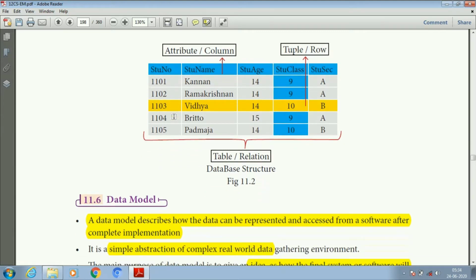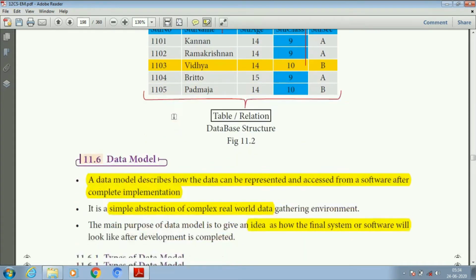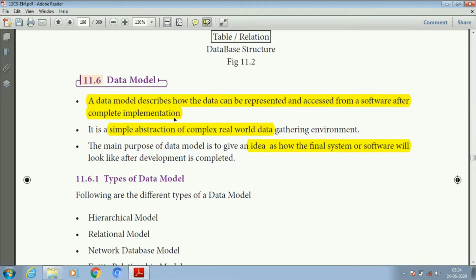And next one is the database data model. Here data model means it describes the data, how the data can be represented and accessed from a software after complete implementation. It is a simple abstraction of the complex real world data gathering environment.